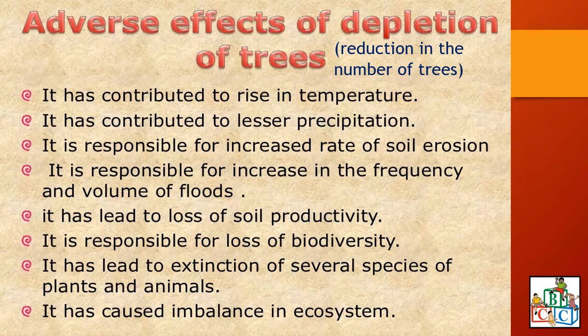Okay, before we end our class, let us see the adverse effects, which means the negative effects, of depletion of trees. Depletion of trees meaning the reduction in the number of trees. It has contributed to rise in temperature. Why? Because when you're cutting down trees, the amount of carbon dioxide keeps on increasing. Okay, it has contributed to lesser precipitation.